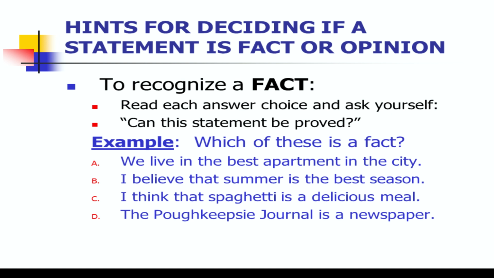For statements A, B, and C, none of these statements can be proved. It is because the best apartment in the city, or summer is the best season, or spaghetti is a delicious meal can't be proved. It depends on the individual. In other words, it is an individual perception or opinion.